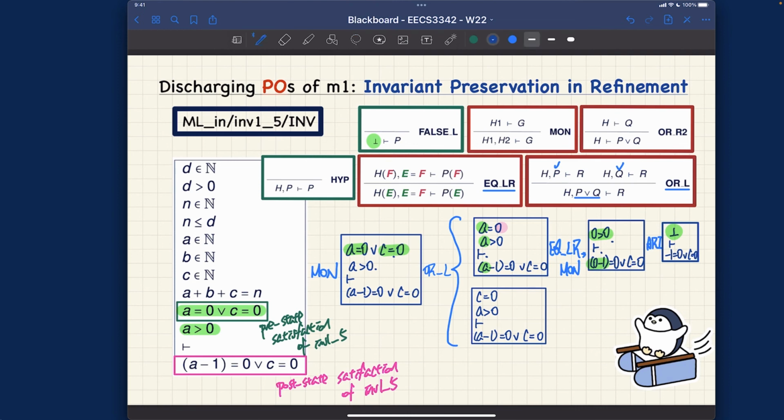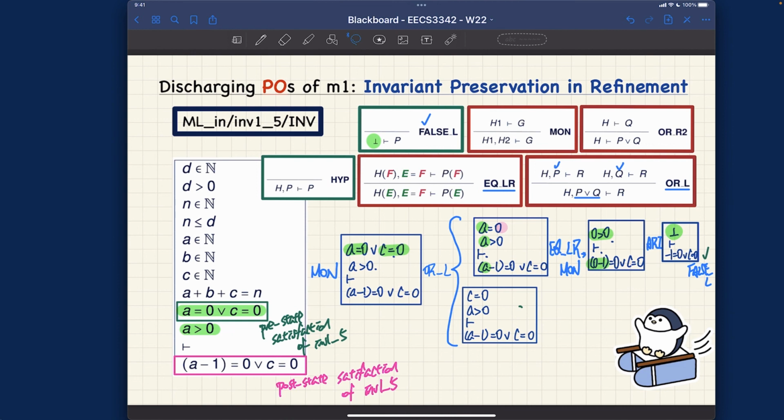Alrighty. Okay, we can finish the left branch, the top branch, by applying this one, false L. False L. Right? That top branch is done. So I would say check over here. What about this one over here? And for this one over here, let's see how we can do it.